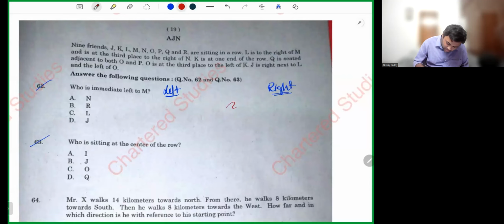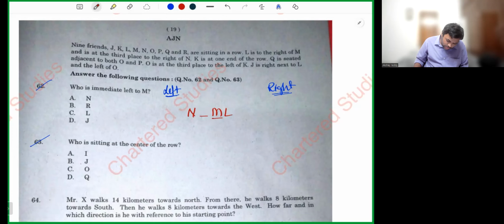L is to the right of M. N is at the third place to the right of N. K is at one end of the row.